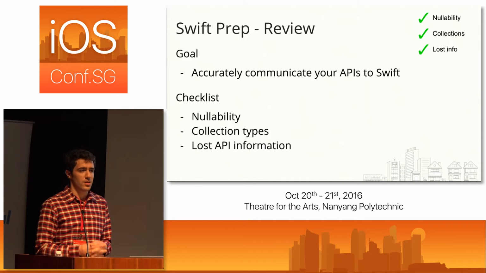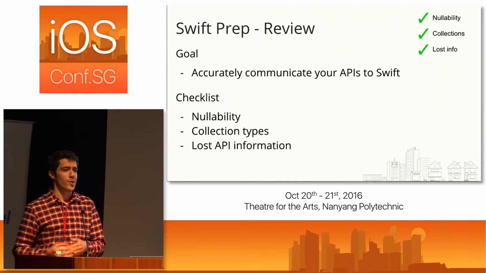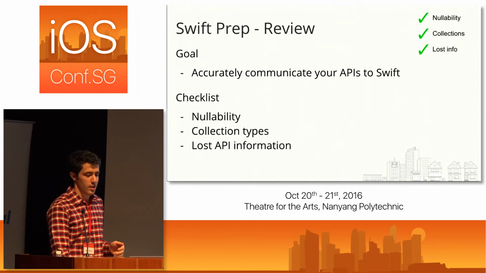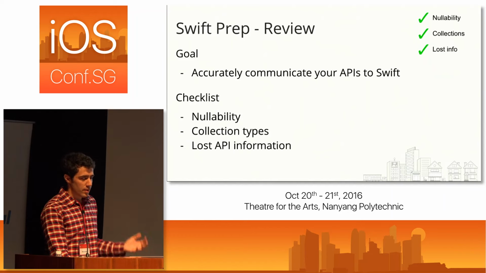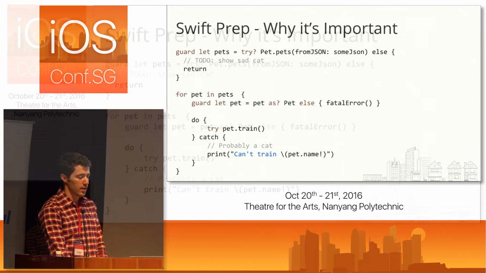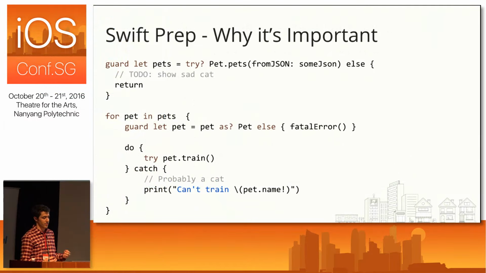Now to show you what this code actually means in terms of the Swift code you're going to write, I have just a short example here that first shows some code written in Swift as if we had not made any of these changes. So here I have some code that uses the pets.json method to parse out an array of pets. And then I have a for loop where I just loop through the pets, try to train the pet, and print out some information if the pet can't be trained for some reason, right?